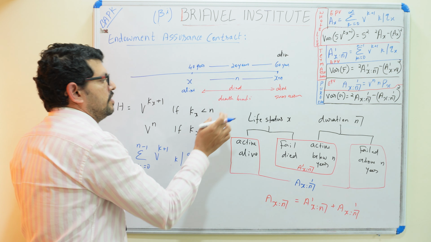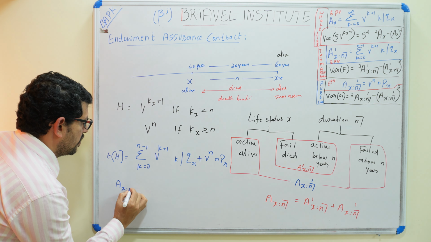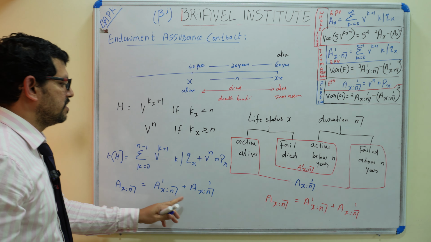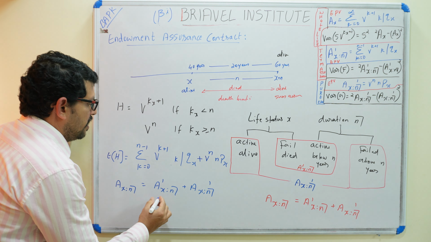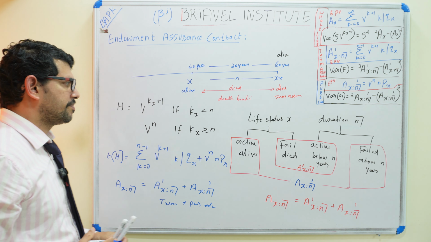That we can write as v raised to n times p_x, which is the pure endowment. So this is represented as A_{x:n}, equal to A^1_{x:n} plus A_{x:n}^1 pure endowment, a combination of term and pure endowment.